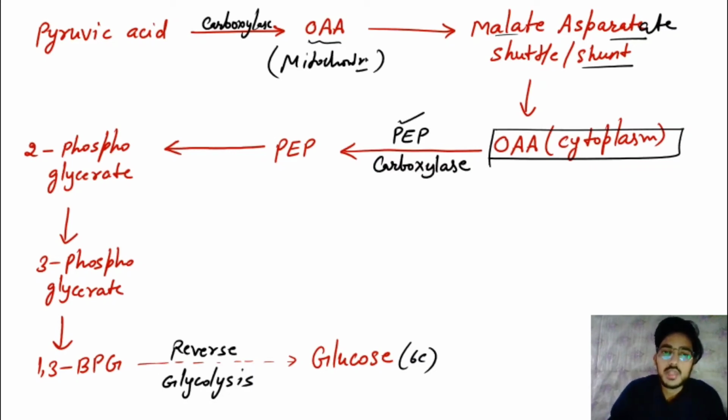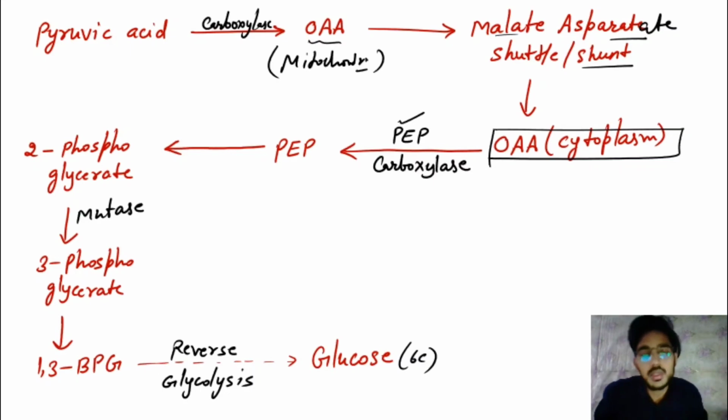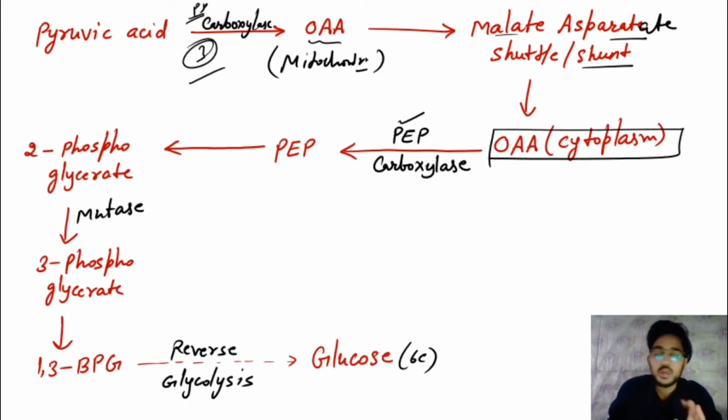reversible glycolysis. Then there is 2- to 3-phosphoglycerate by the mutase, and from there it converts to 1,3-BPG. After that, reversible glycolysis will make one glucose. So all this is complete reversible glycolysis. And remember, this is the most important, the third key enzyme in gluconeogenesis.